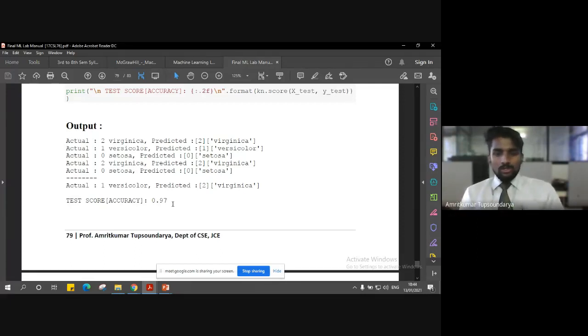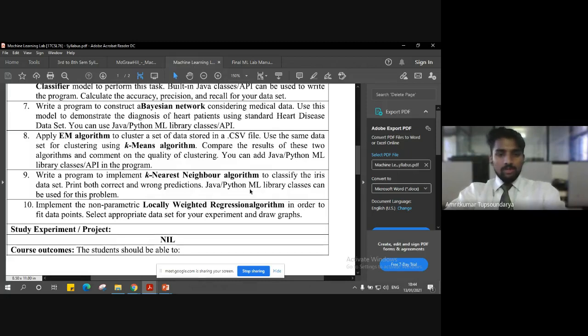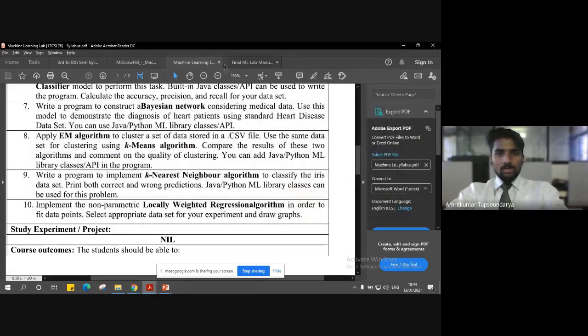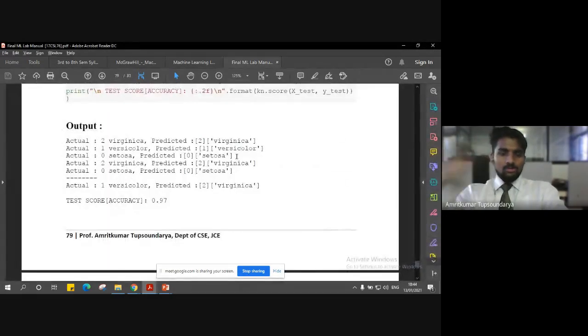The accuracy value that you get is not much of a concern, but make sure that you use the iris dataset and classify it, as suggested in the experiment, and print both the correct as well as the wrong classifications.